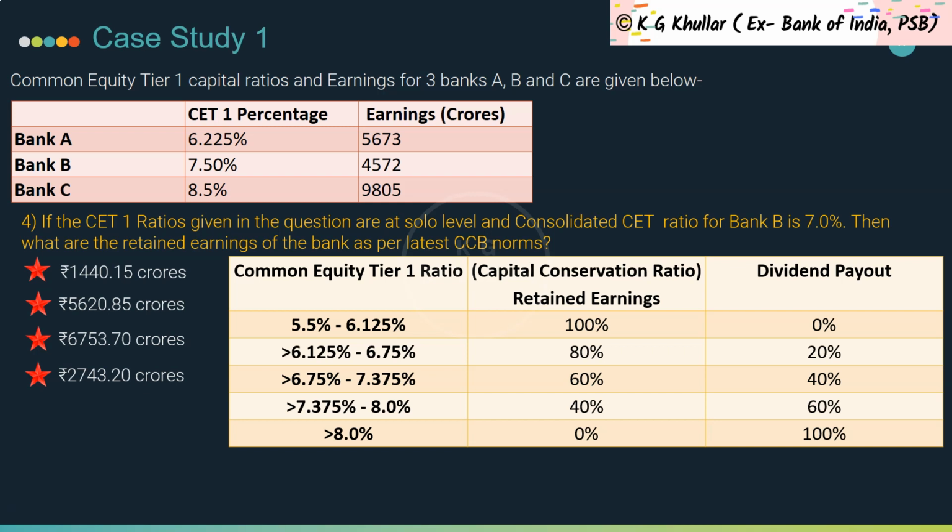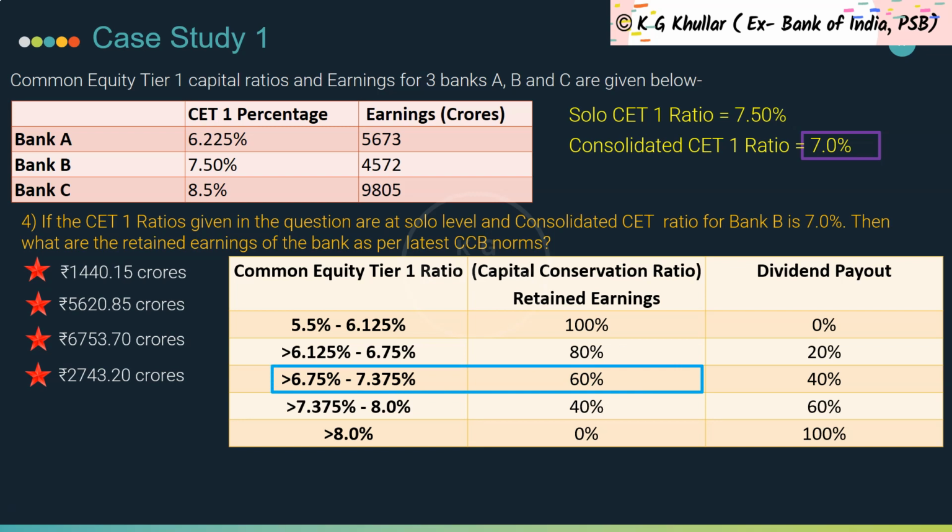So for this question, as you can see, the solo level CET1 ratio for Bank B equals 7.50% and the consolidated level CET1 ratio for Bank B is 7.0%. Now the lower of the two is 7.0%. Thus the CCB that is applicable will be according to 7.0%, which is 60%. So retained earning for Bank B will be 60% of 4572, that is 2743.20 crores. So the correct option for the given question is option D.